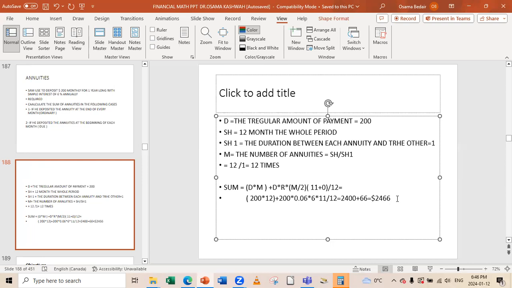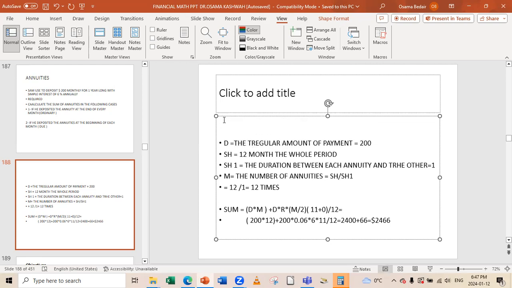How about if it was not the regular ordinary? So this solution is for ordinary annuities.